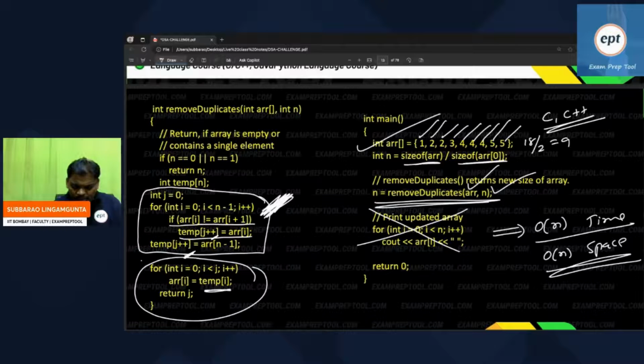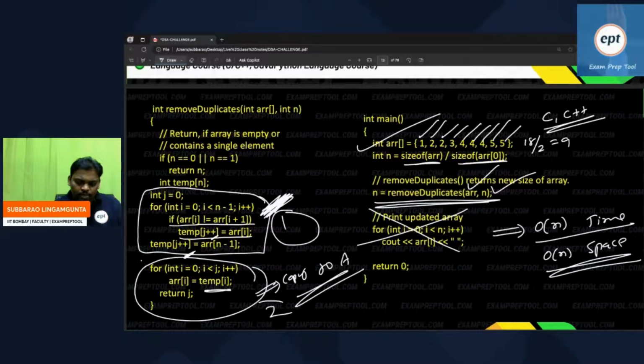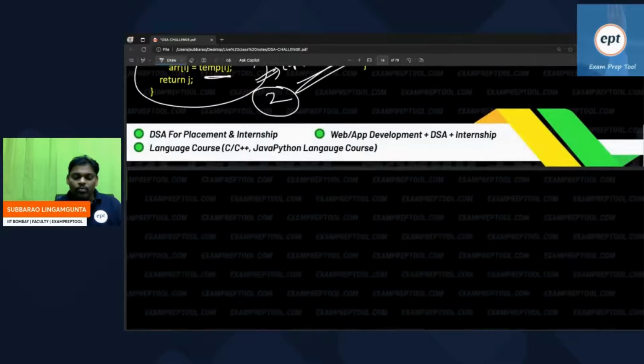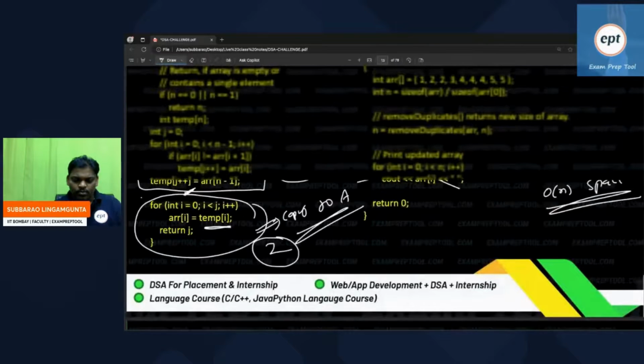This is copying back: copying elements, copy to A. This is the copying purpose. I don't think much about this. The major story is this. This is only for namesake, but anyhow we have to do this also. I hope everyone got it perfectly. Let's go to one more approach.